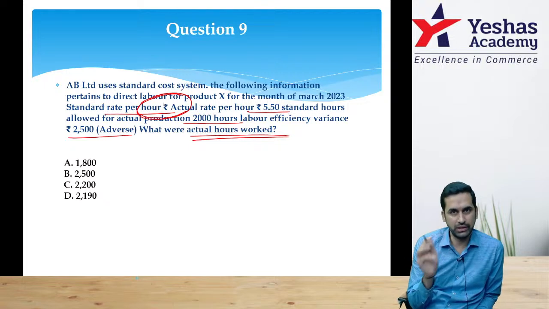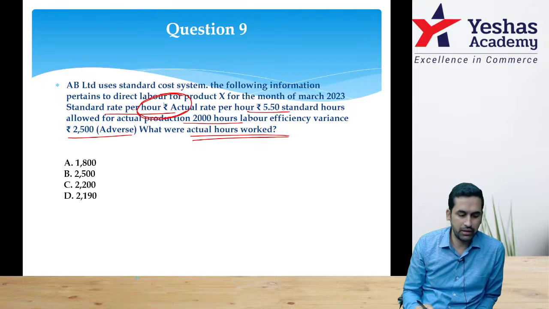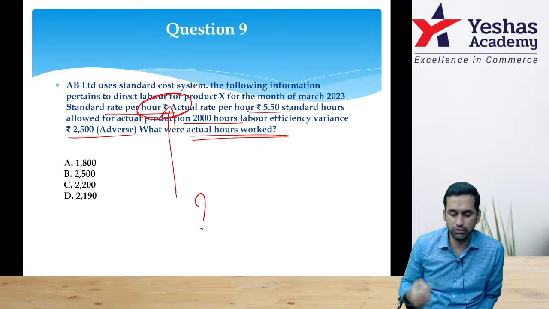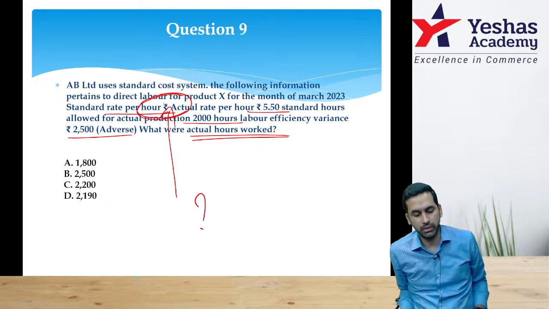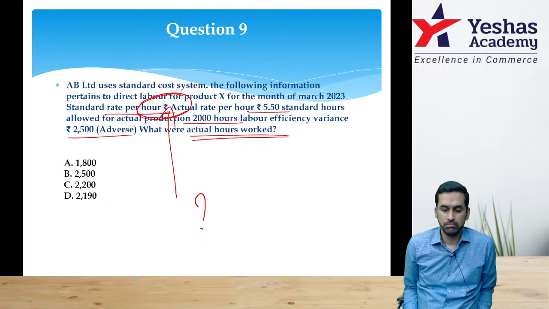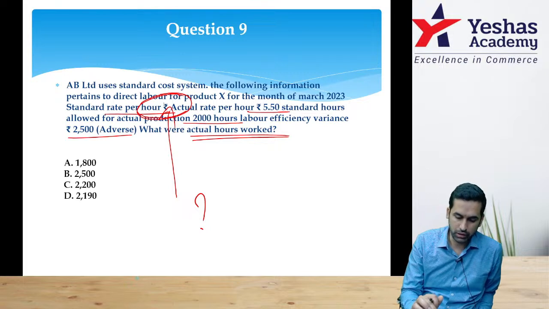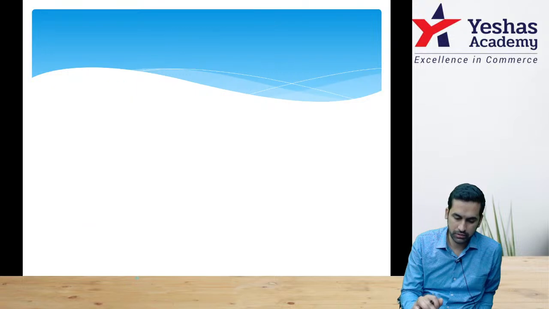I will see what is the correct question and answer, and update question number 9. The mistake will be corrected and you will have the updated question and the answer in the comment box. I'll do it after the session. Even if I work out now, it won't make sense because I don't know how much it is. Maybe 4 rupee, maybe 5 rupee. If we start solving without a clue we will go wrong. After the video, check the comment box. I will update the answer.